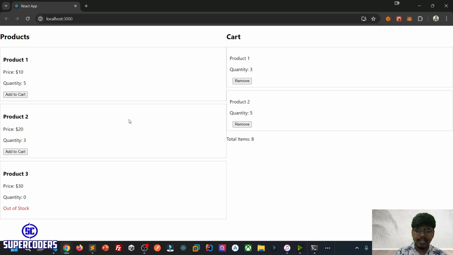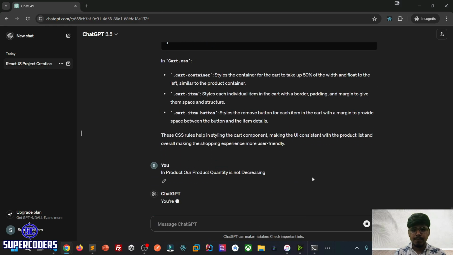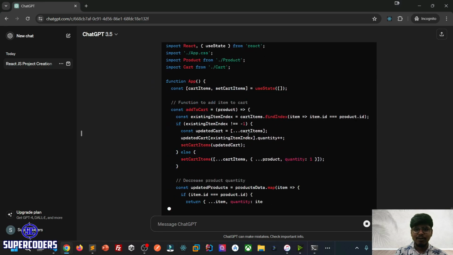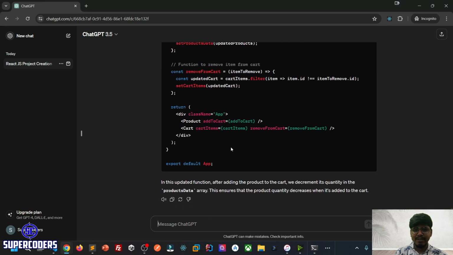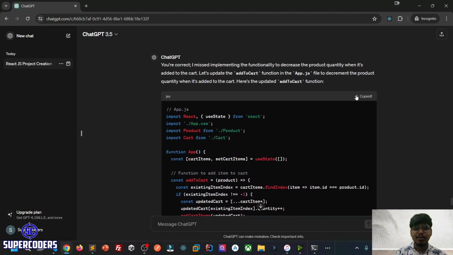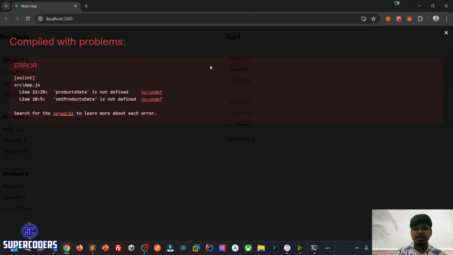So again, moving to ChatGPT, I tell it that in products, our product quantity is not decreasing. Now it says it was misimplemented, so that's something we need to take care of. Sometimes it will make some errors. So just copy this code, save it, paste it, and save it.